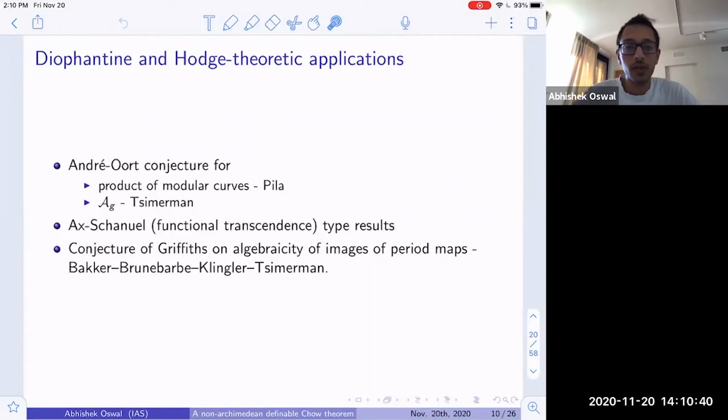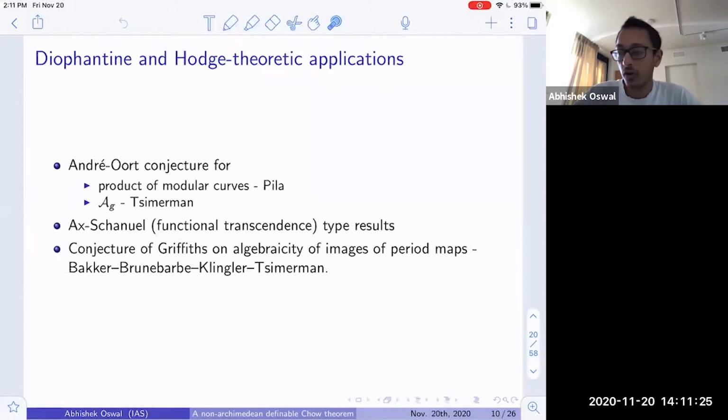And so these algebraization results have had some remarkable applications in Diophantine geometry and Hodge theory. Just to name a few of these applications, the story started with Pila, where he proves the Manin-Mumford conjecture using o-minimal methods. Later on, he proves the André-Oort conjecture for the product of modular curves. And then Zimmerman proves André-Oort for A_g. And this has also been very useful in proving unlikely intersection statements, so Ax-Schanuel or functional transcendence type results.